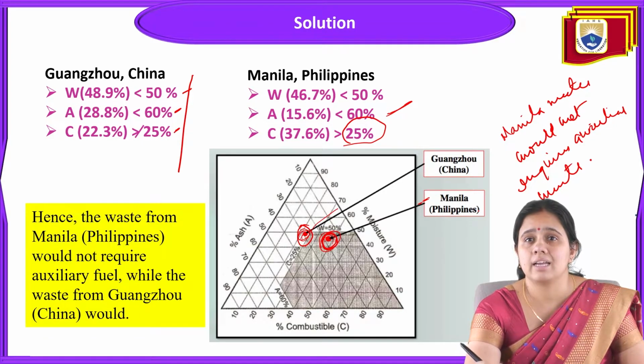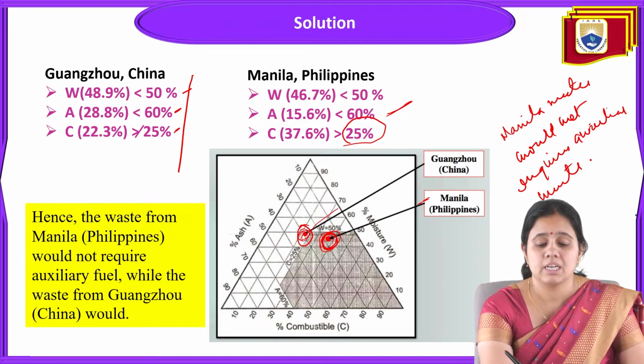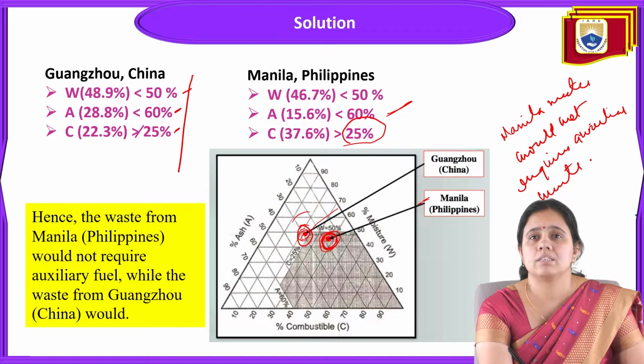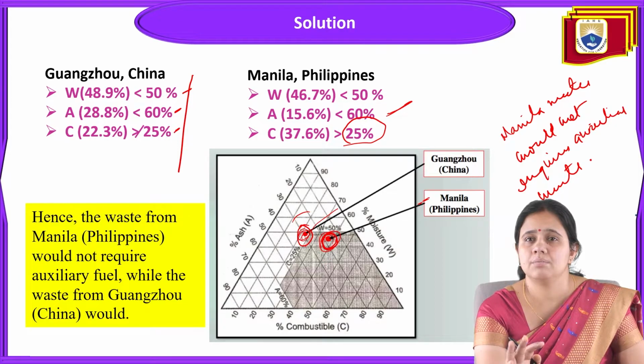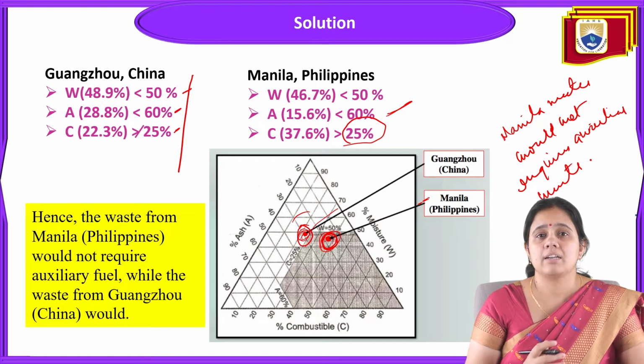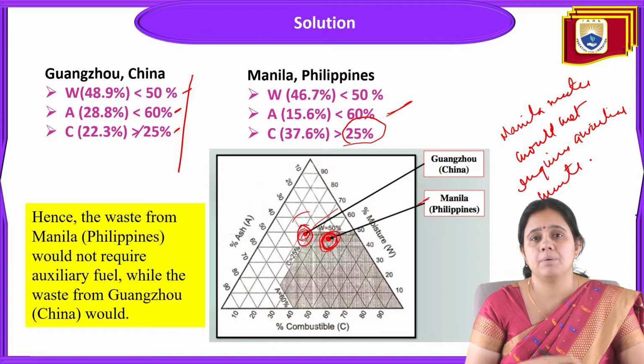On the other hand, China will require it, because it is coming outside this shaded area. That's why this is the Taylor diagram. With this diagram, with all the different combustible matter, ash percentage and moisture percentage, we can calculate whether auxiliary fuel will be required or not, or whether the waste has the key parameters so that it is capable of burning by itself.